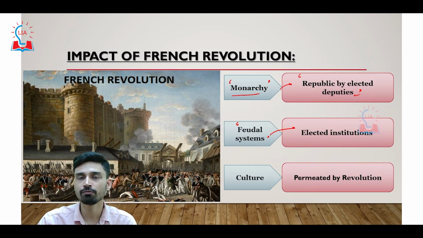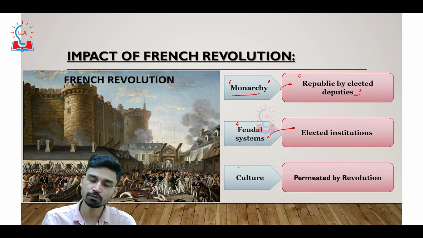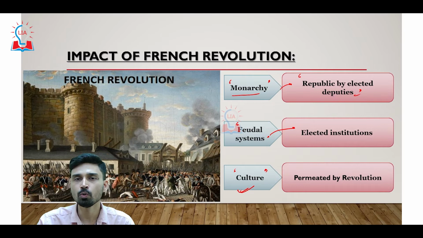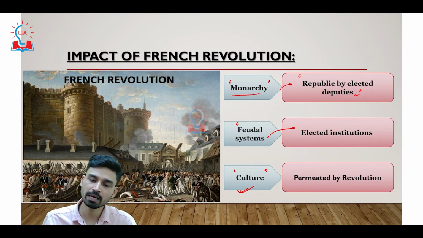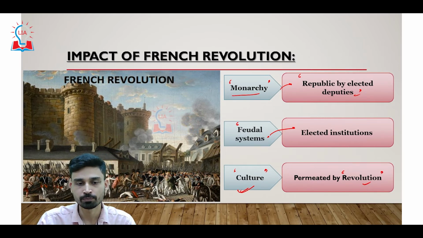Even the French food habits, the French paintings, the French way of living, all these were copied by the nearby countries. That is why France had a very significant impact on the psyche of the people of the neighboring kingdoms. And thus, when the French Revolution happened, its effect on the culture can also be observed, because the whole cultural spectrum of the European countries was permeated by the ideas and the new visions of the French Revolution. So these were the impacts of the French Revolution on France.